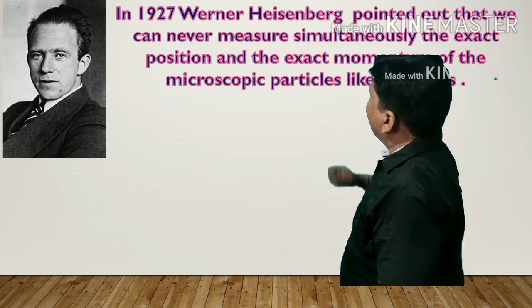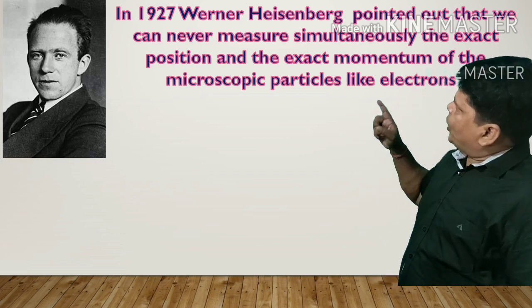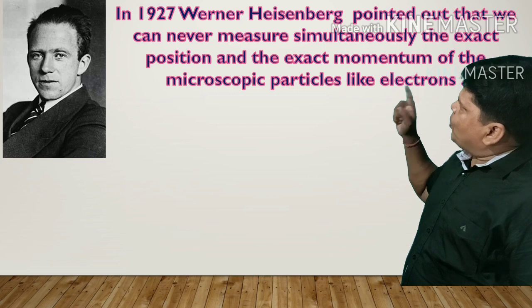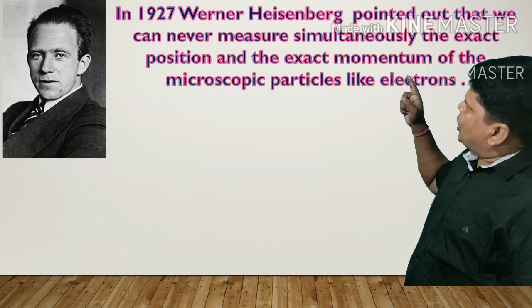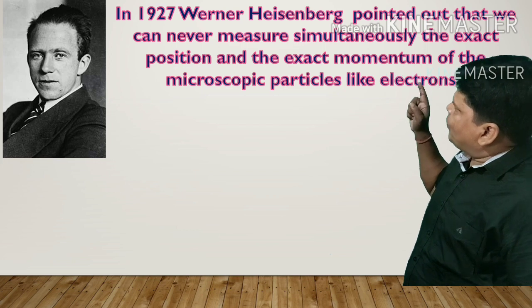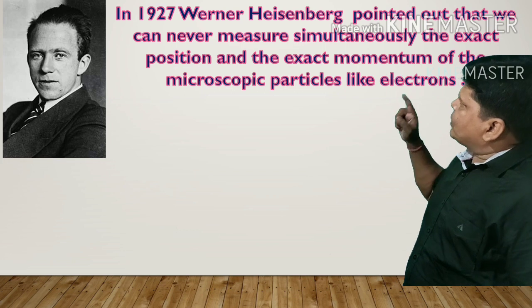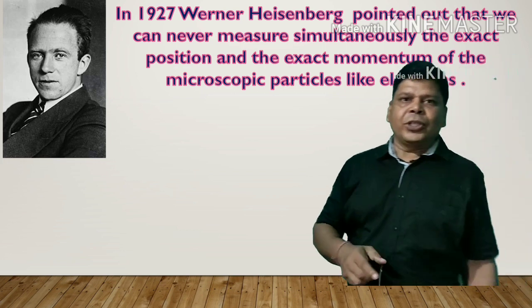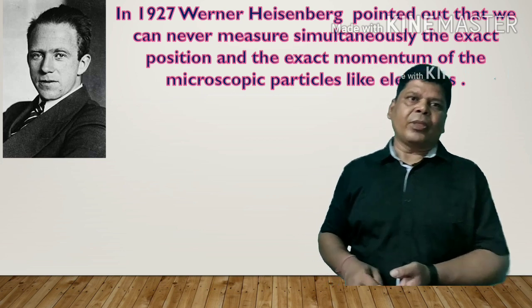In 1927, Werner Heisenberg explained that we can never determine simultaneously the exact position and exact momentum of microscopic particles like electrons. This is the statement of Heisenberg's uncertainty principle.